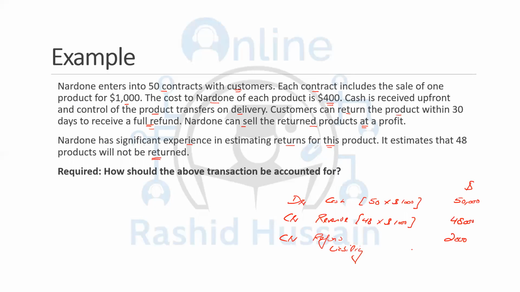Now, for example, if all of them are not returned, in that case, you're going to de-recognize the refund liability, debit refund liability, and credit revenue, if not returned.